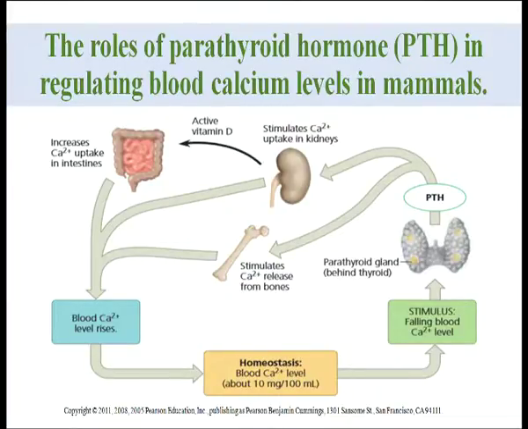So, this is a cycle: when the blood calcium level is reduced, it is raised, and if it is high, the cycle is reversed. So in both conditions, calcium is being controlled by the parathyroid hormone.